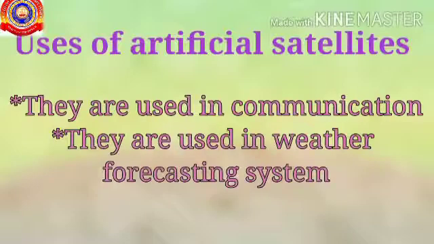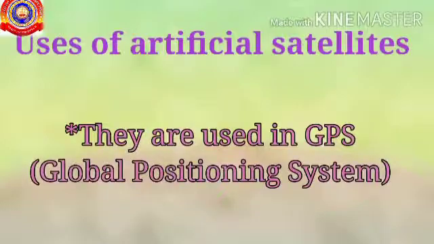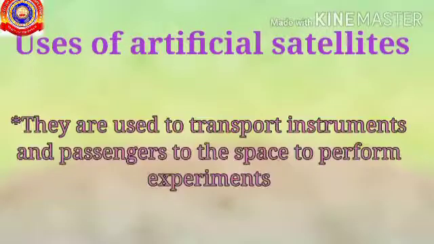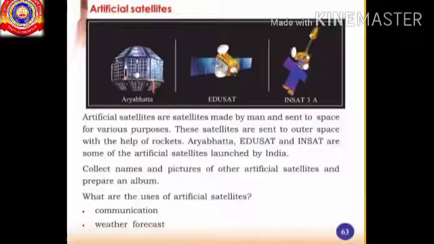Okay children, now we are discussing the uses of artificial satellites. Artificial satellites are used in communication. They are used in weather forecasting systems and used in GPS. GPS means Global Positioning System. They are also used to transport instruments and passengers to space to perform experiments. So these are some of the uses of artificial satellites.